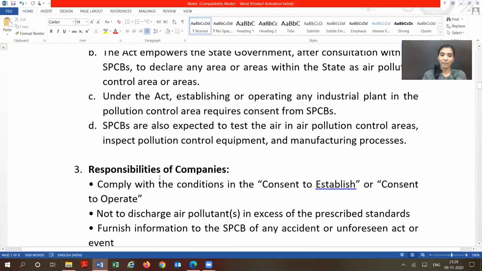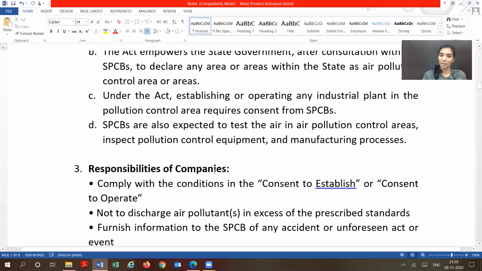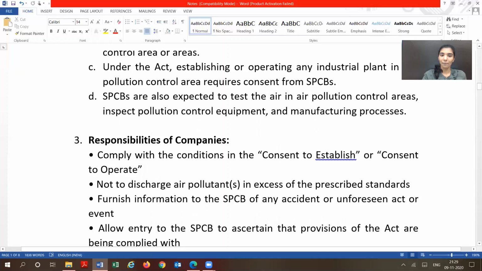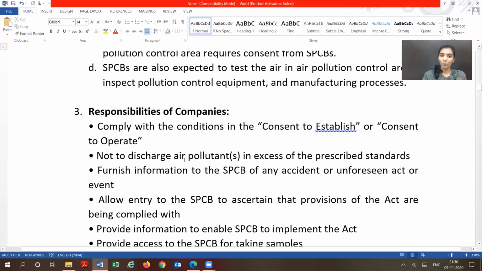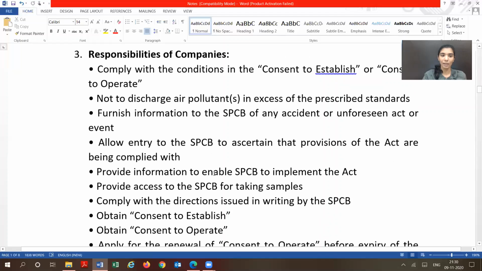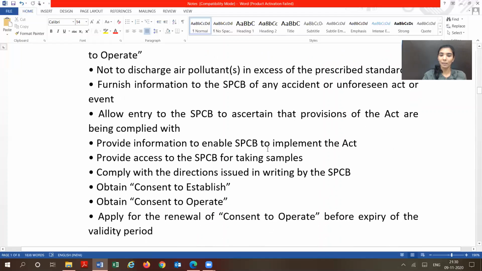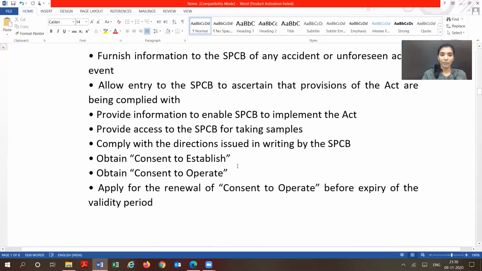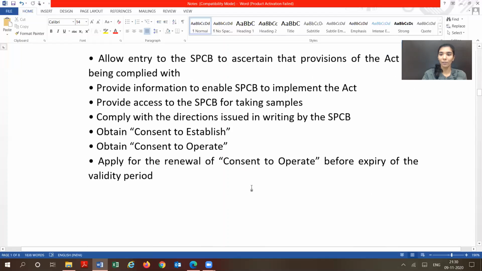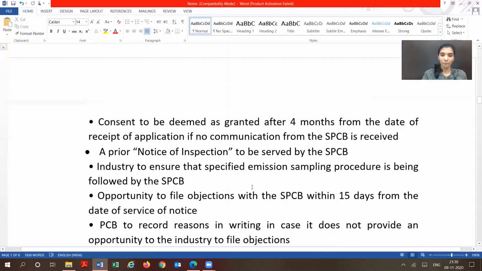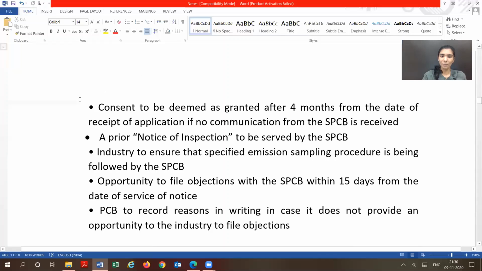Again, under the Air Act, the responsibilities of the companies are similar. Again, consent to establish will be required. They have to provide information to the State Pollution Control Board. They have to provide access to them. They have to allow the State Pollution Control Board to implement the act and to take samples. Then the entities have to obtain consent to establish, consent to operate, and renew the consent letters. These points are very similar to the Water Pollution Control Act, whatever the responsibilities of the company. So you can just read through.